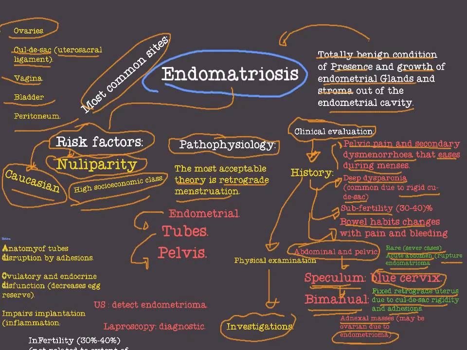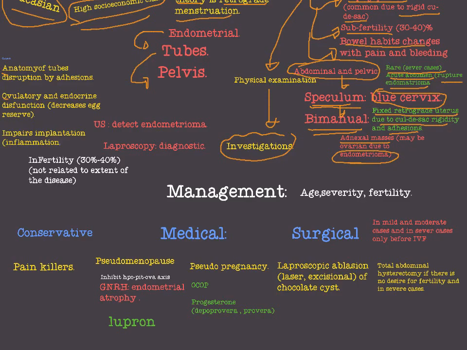investigations, okay. What investigations to do? Ultrasound can detect the presence of endometrioma, okay, or chocolate cyst, but the diagnostic test of endometriosis is laparoscopic examination, okay. MRI and ultrasound have an equal specificity and sensitivity to detect endometrioma, so ultrasound is to be chosen over MRI, okay. This is the investigations to do in endometriosis.